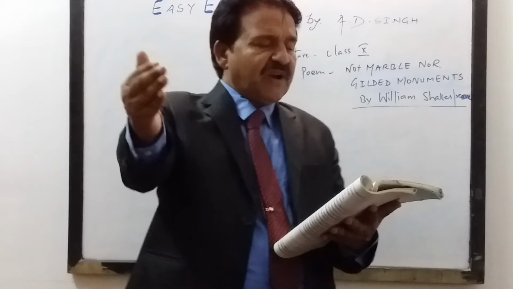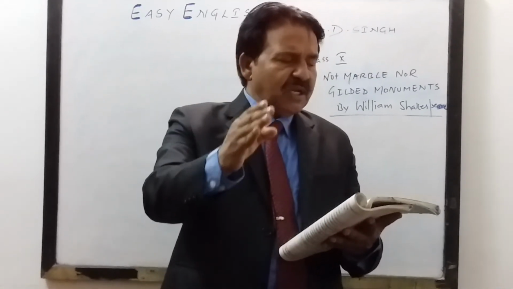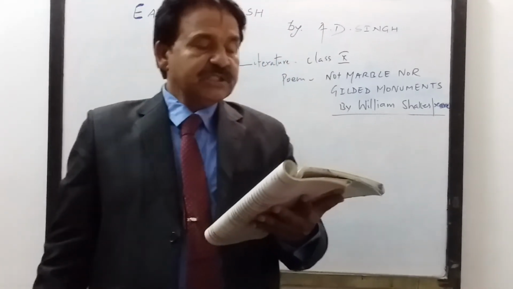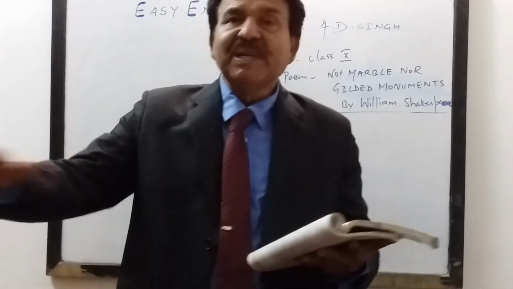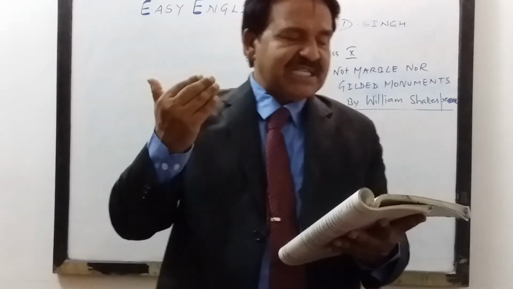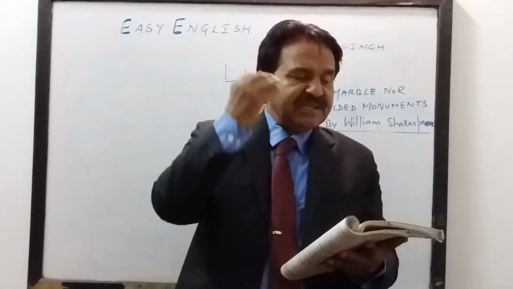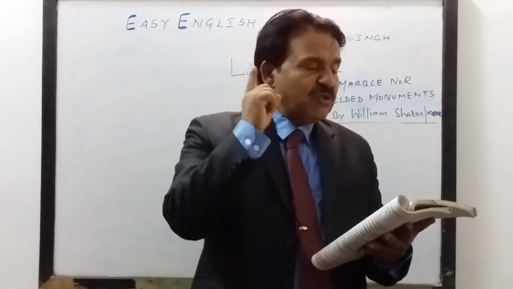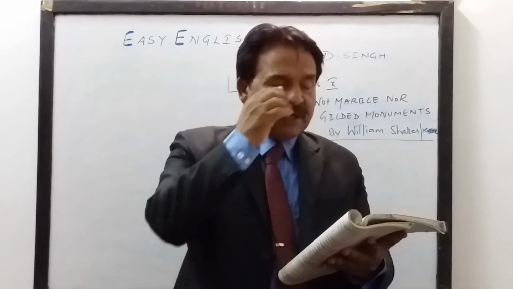Even the poet's friend will rise from the ashes of destruction on the last day, on the day of doom. Doom means the last day of humanity, when humanity will get destroyed. So the poet's friend will rise from the ashes and come alive, and the people will recall him in their eyes till posterity. In the last two lines, till the judgment day, the people will remember.